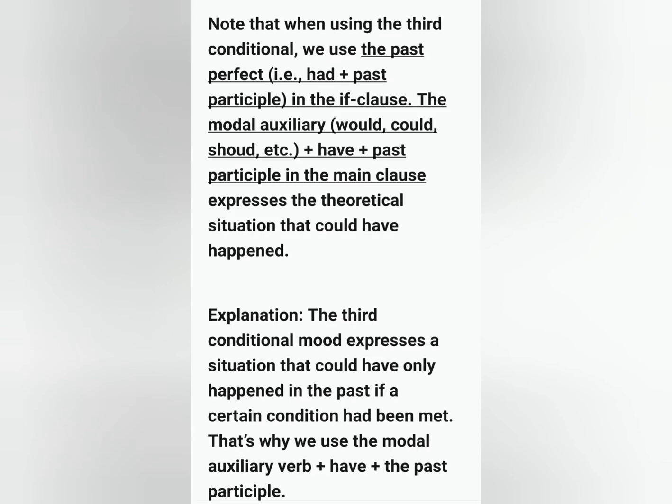Note that when using the third conditional, we use the past perfect tense, that is, had plus past participle in the if clause. The modal auxiliary, that is, would, could, should, etc., plus have plus past participle in the main clause. The third conditional mood expresses a situation that could have only happened in the past if a certain condition had been met. That is why we use the modal auxiliary verb plus have plus the past participle.